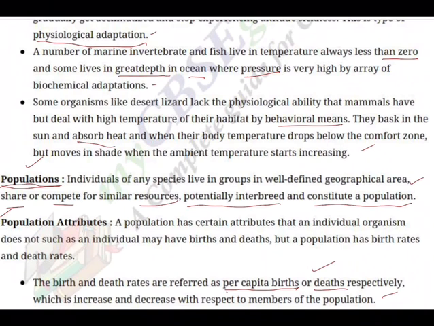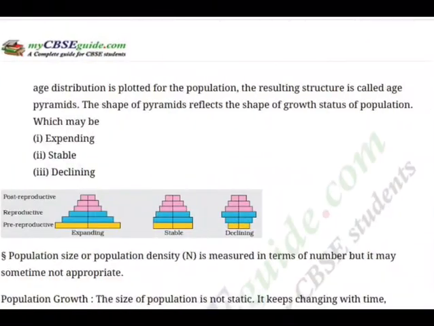Sex ratio is another attribute of a population. An individual may be male or female, but population has sex ratio. How many males, how many females? As all of you know, in our country already, the number of males is more than the number of females. That is a disturbing trend. So the age distribution is plotted for the population.